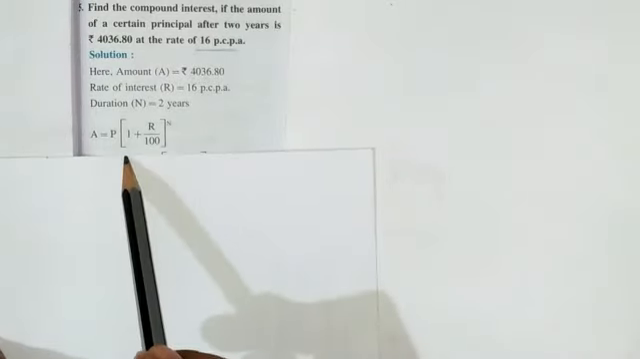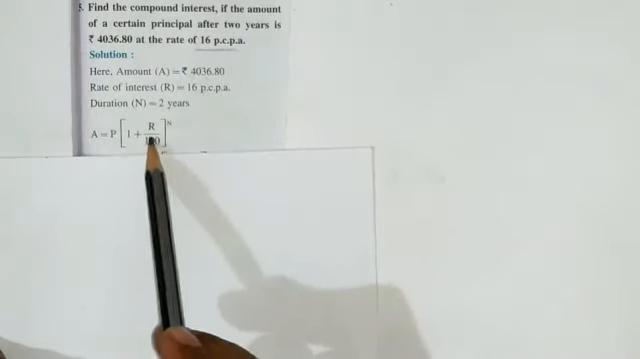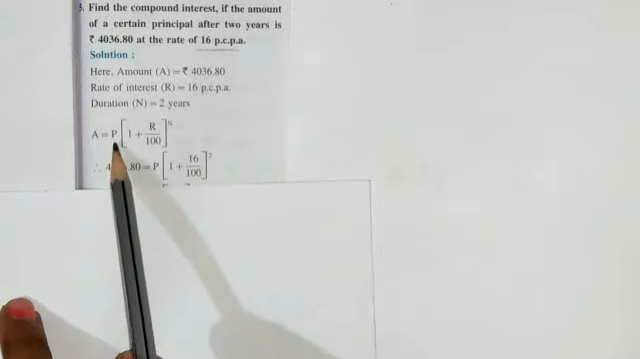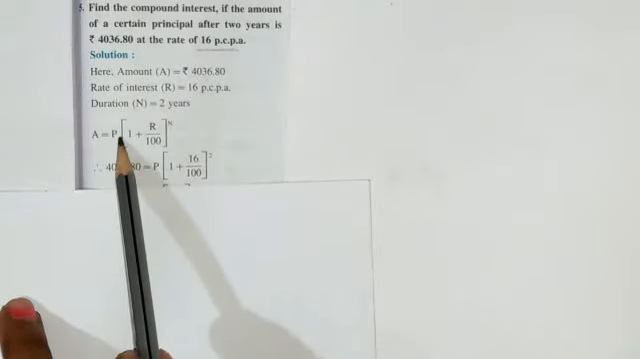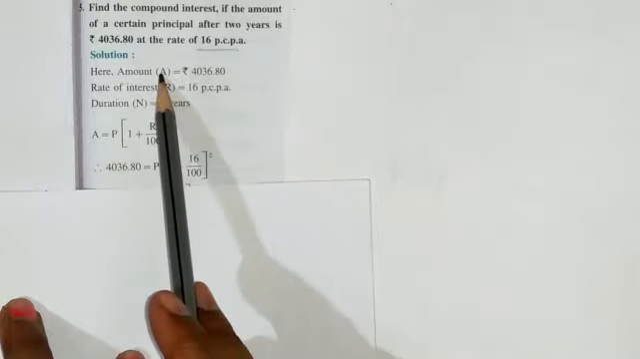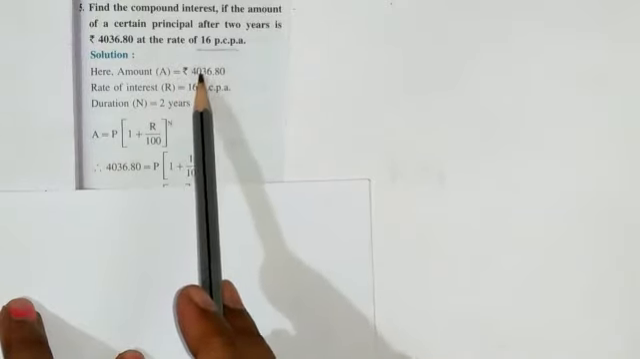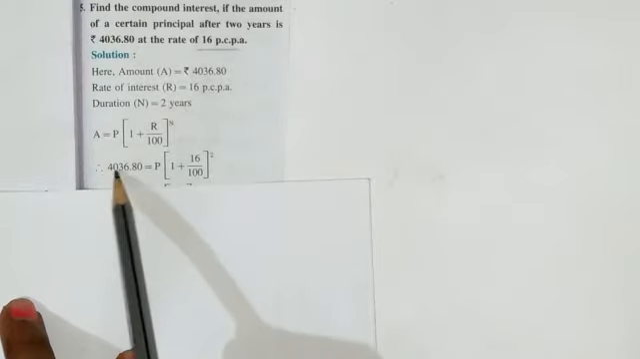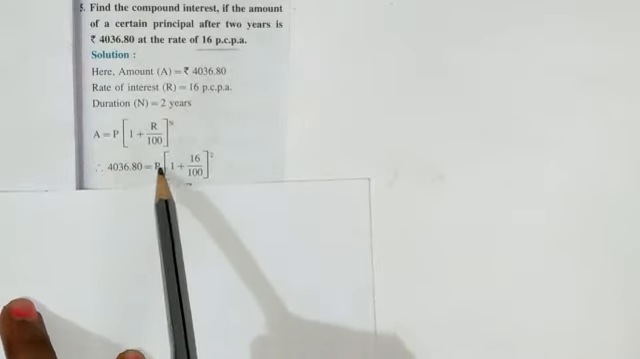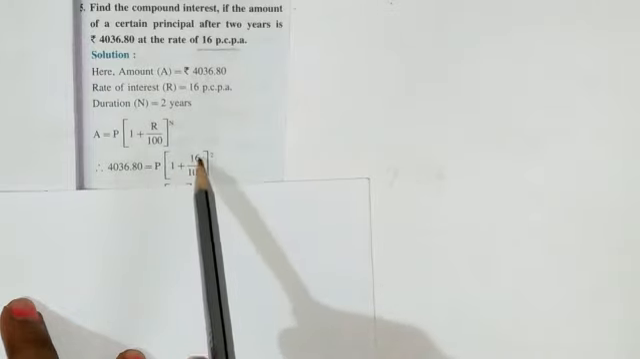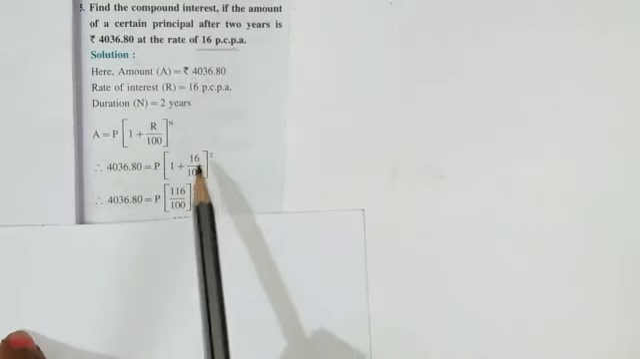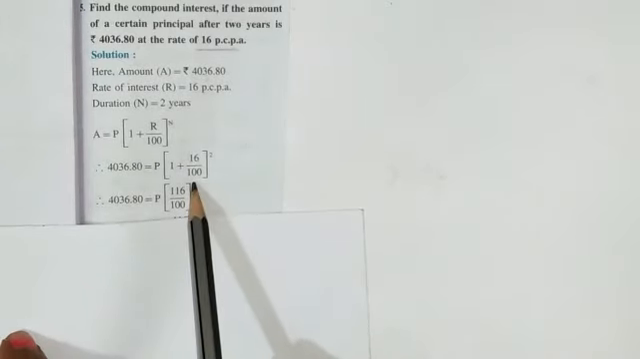Then we have to write the formula. A is equal to P into bracket 1 plus R upon 100 raised to N. Let's put the values inside the bracket. But students, here we don't know the principal, that we have to find, but we know the amount. So we will write this figure, it means the amount, on this side. Therefore amount 4036.80 is equal to P into bracket 1 plus 16 upon 100 raised to 2. Let's solve the bracket at first. The answer will be 116 upon 100.